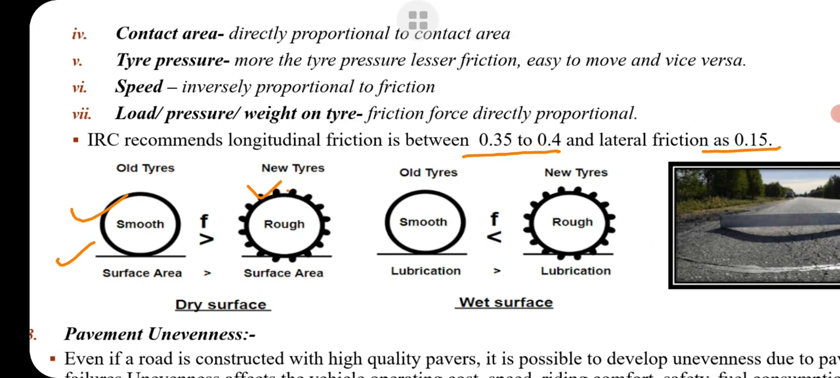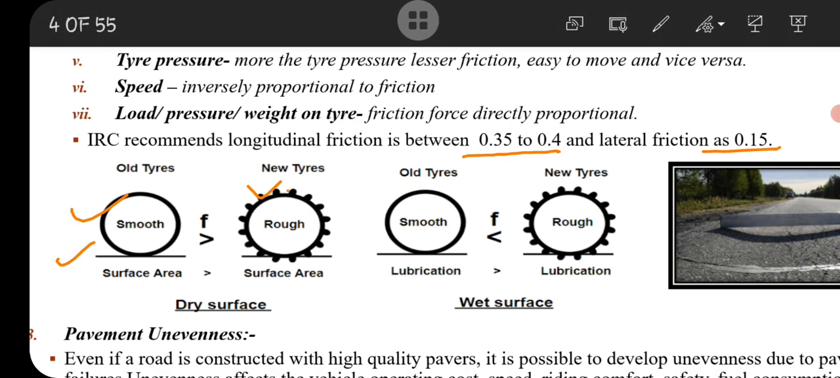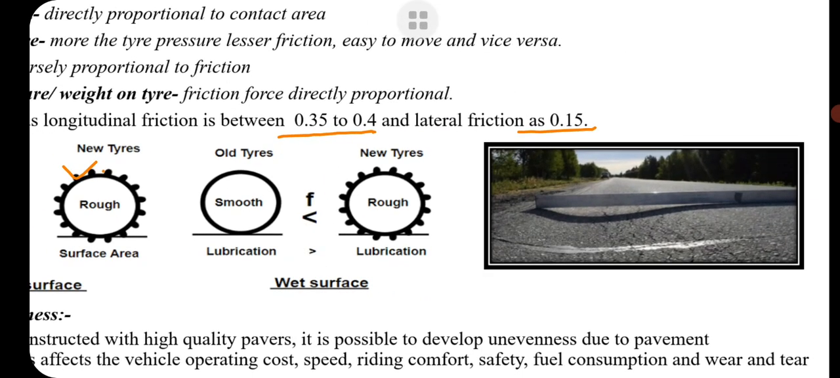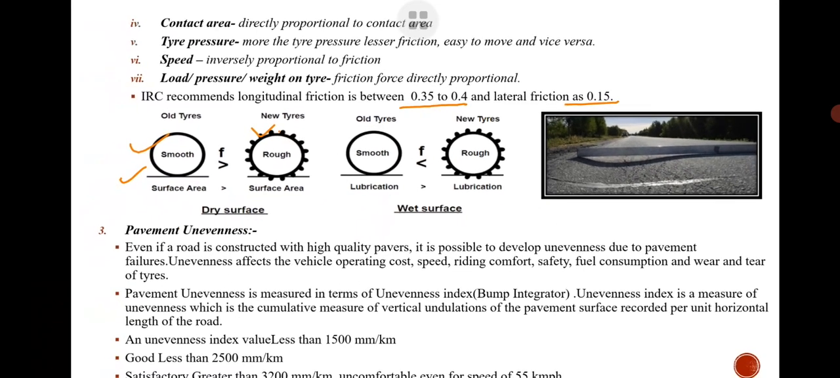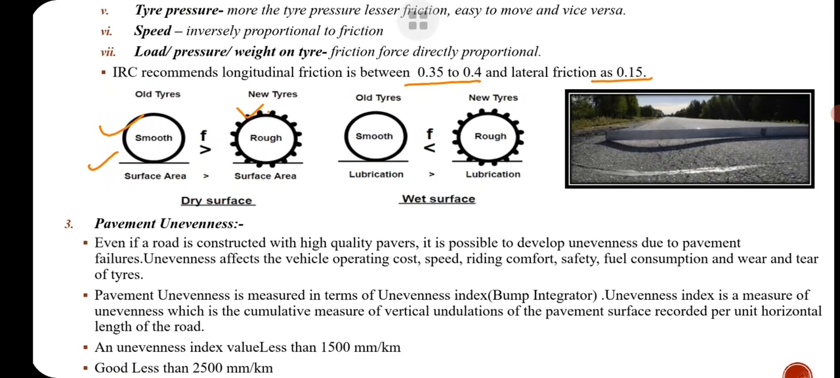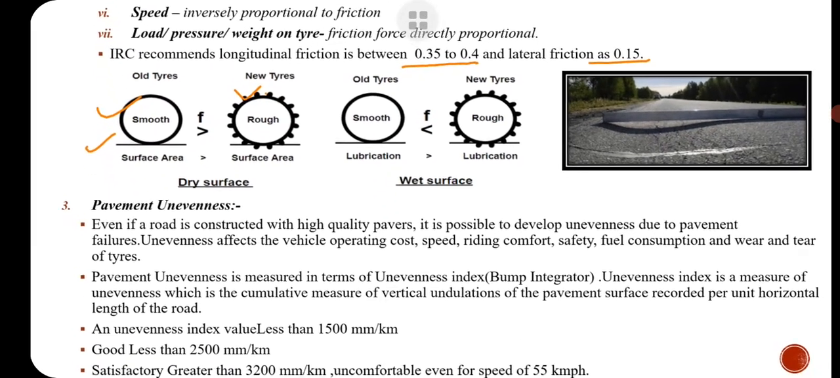Then pavement unevenness. Pavement unevenness means if we see this pavement from a long view, from a very distant view, we can see the unevenness. But if we zoom in on this view, then we can see the unevenness on the pavement. Unevenness means there will be jerking on the road. That's why unevenness should be avoided.